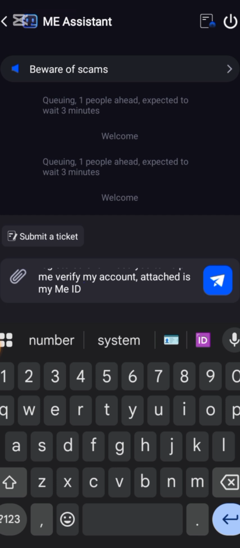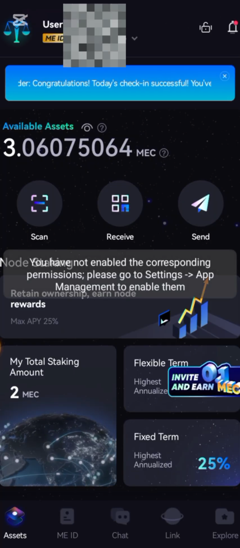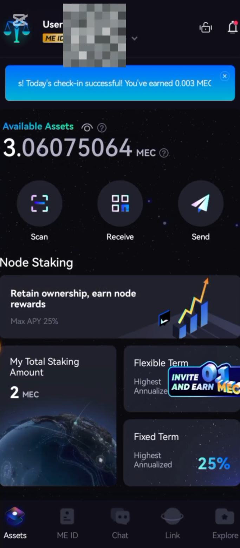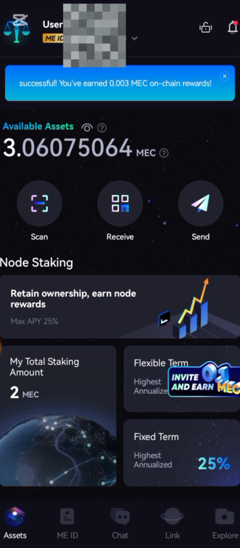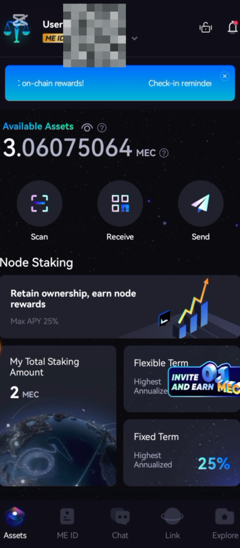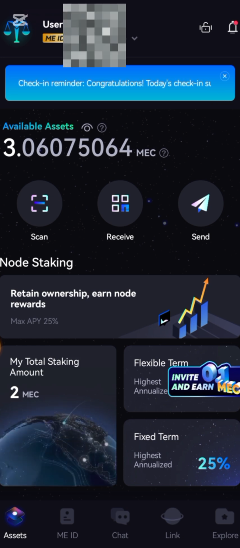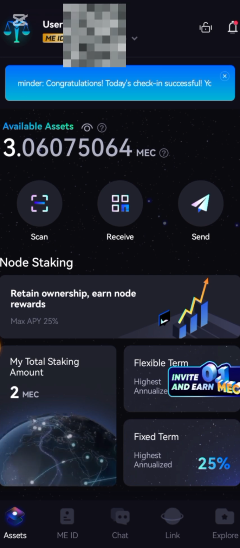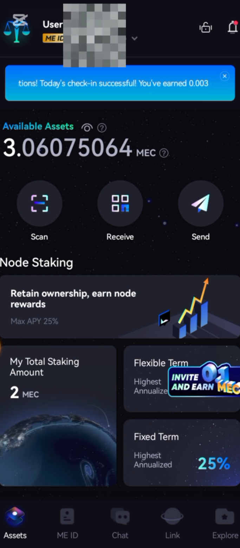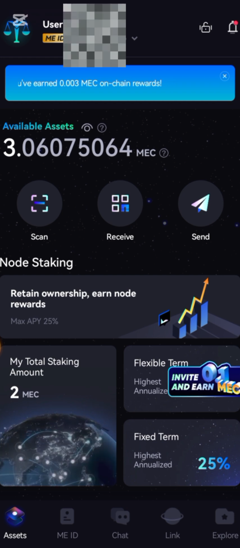When this is done, you click on this send button and you send it to them, and you wait for 24 to 48 hours. If in 24 to 48 hours they don't respond to you, you are to go back to them and send them a follow-up message, because MePass is an international project. It is not only for Nigerians, it is not only for Ghanaians, it is open to the entire world. So you don't expect them to just depend on Nigerians or wait for Nigerians to register accounts and meet them for verification. Okay, so this is all you need to do.